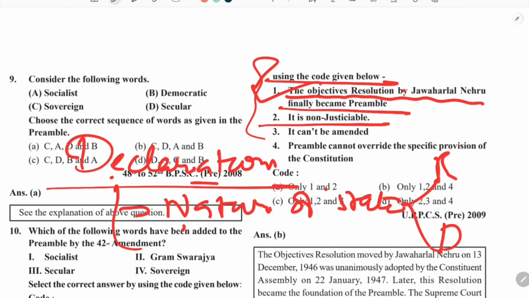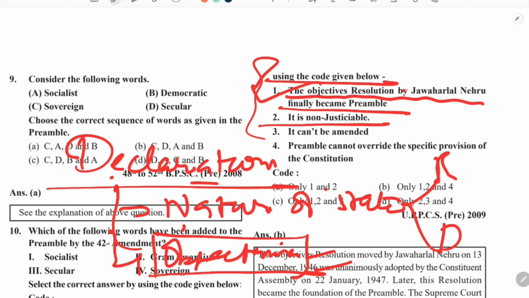This is basically the nature of a state. And second is the objective, what objective this constitution has to fulfill. So this is just a declaration, it is not a law. Always remember that it is a non-justiciable part of our constitution.